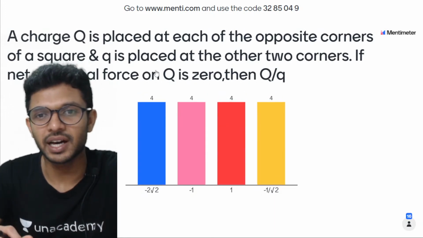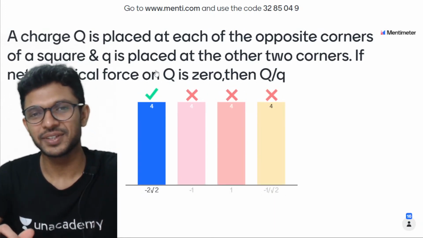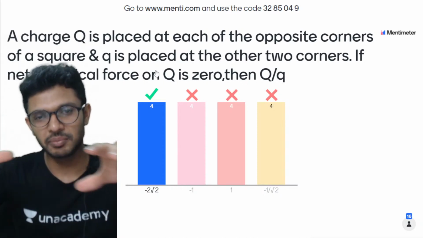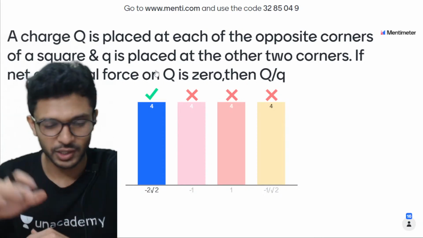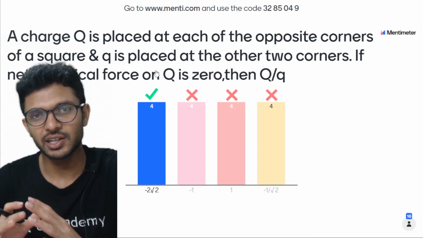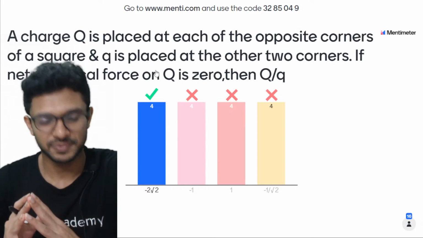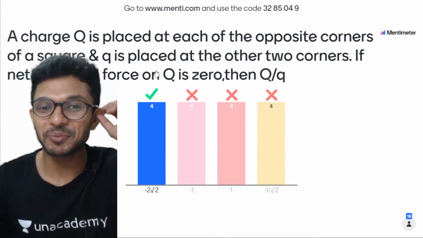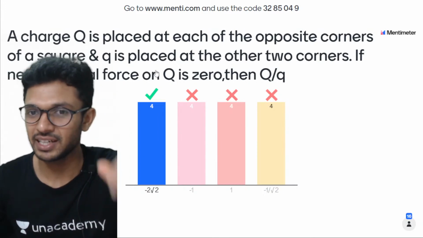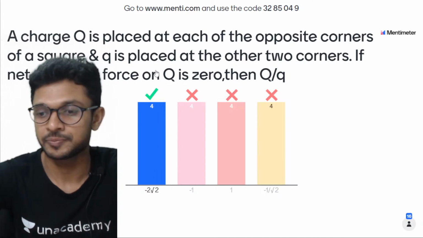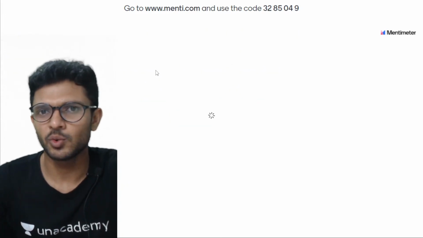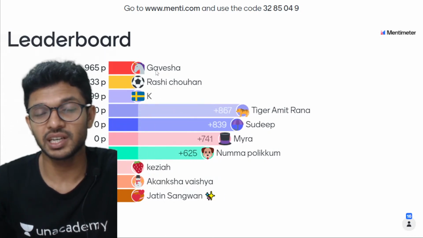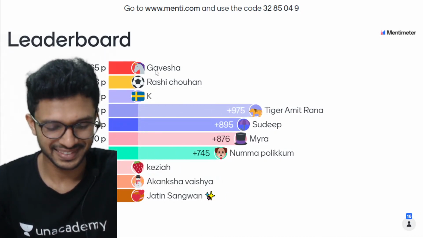अरे वाह! First of all, I should be giving a clap for maintaining that equilibrium for all the options, है ना? Because now I understood that you care for all the options. Okay, that was a very good thing. Anyway, the correct option was option A with a minus 2 root 2 as its ratio. First, let us see who are those glittering stars who gave me the correct answer. फिर उसके बाद हम देखेंगे how to do the problem.